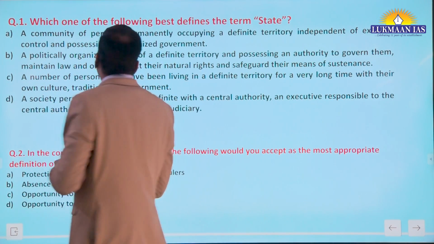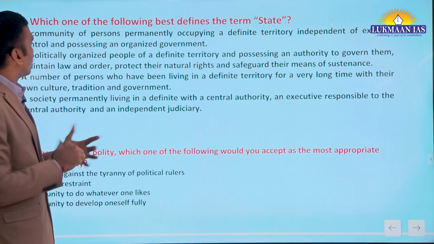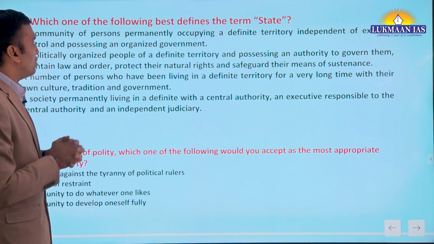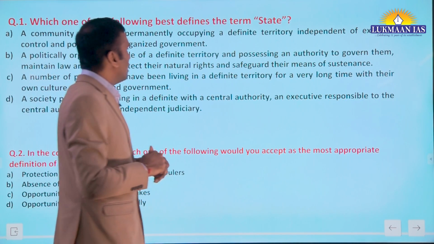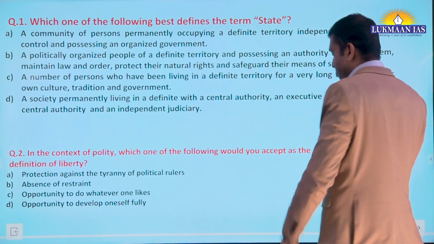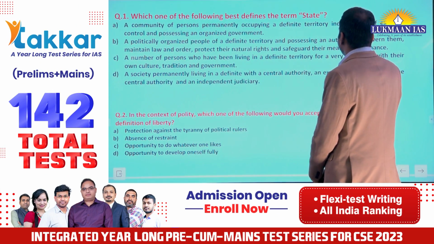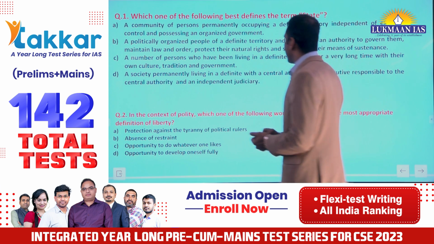B. A politically organized people of a definite territory and possessing an authority to govern them, maintain law and order, protect their natural rights and safeguard their means of sustenance. C. A number of persons who have been living in a definite territory for a very long time with their own culture, tradition and government. D. A society permanently living in a definite territory with a central authority, an executive responsible to the central authority and an independent judiciary.